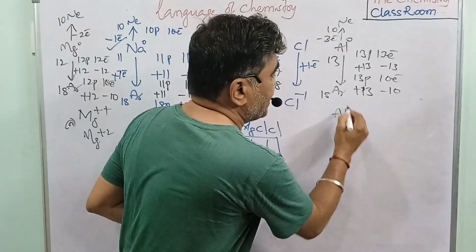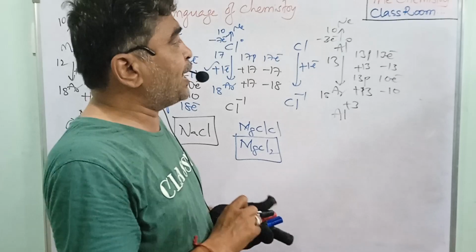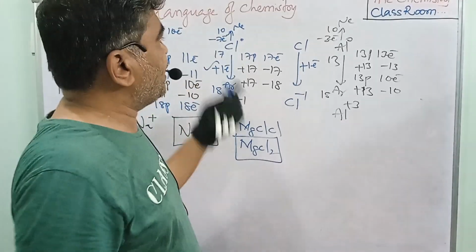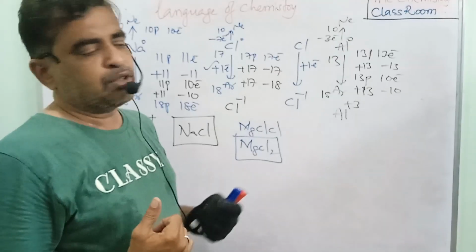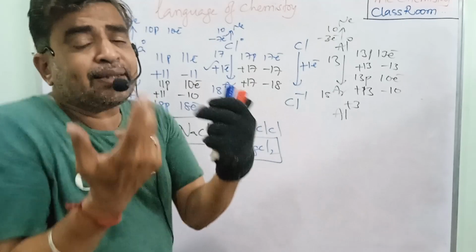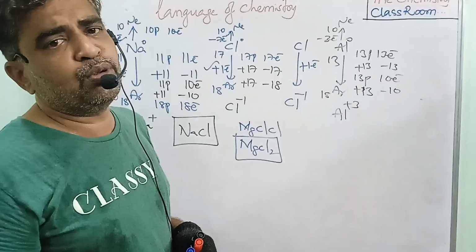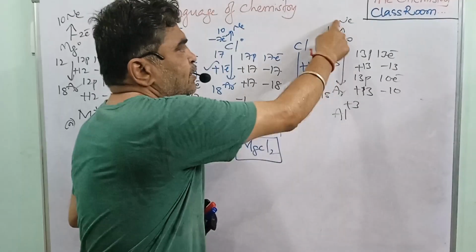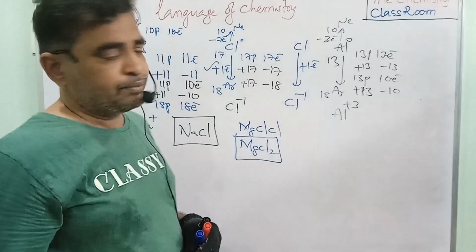So aluminum is getting plus 3 charge. Now you see, aluminum can lose 3 electrons. When the chlorine approaches the aluminium, the aluminum releases 3 electrons. To get stability, it has to lose 3 electrons. But the 3 electrons are not accepted by one chlorine.